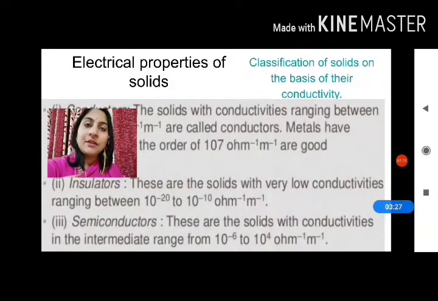In the N-type semiconductors, the conductivity is due to the extra electron, that is mobile in nature, and in the P-type of the semiconductors, the conductivity is due to the hole generated, or you can say the positive charge.